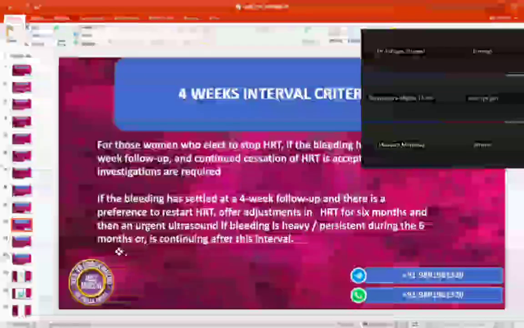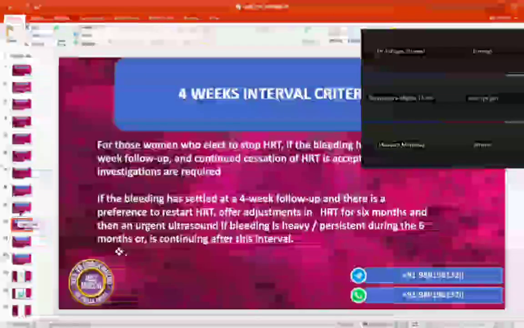And there's one more meaning of this line: if after 4 weeks follow-up, she starts spotting again, irrespective of HRT, getting me? Okay. If it is continuing after this interval, meaning without HRT she starts bleeding again, then you are going to offer her an urgent scan. Clear, everyone?